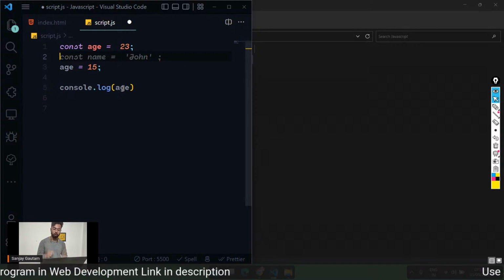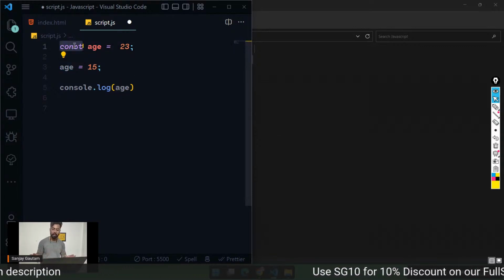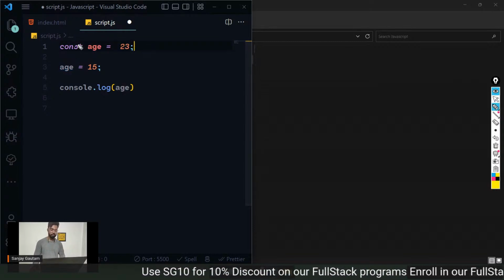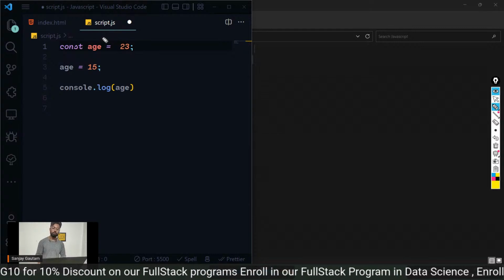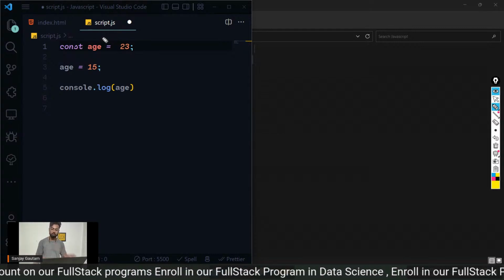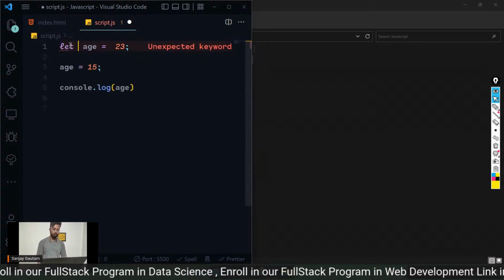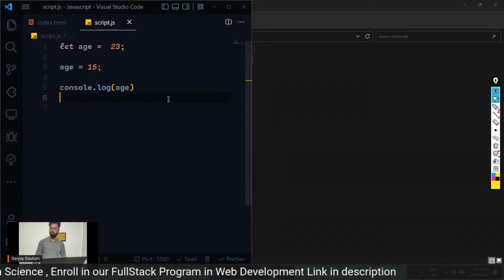But if you create a variable using const, you can never reassign the value. The value is set once, forever. If you initialize this variable with the value 23, it's going to be 23 forever. You cannot change the value. So the only difference between const and let is that you cannot reassign the value. In the case of let you can, but in the case of const you cannot.